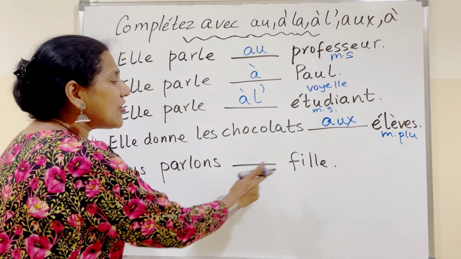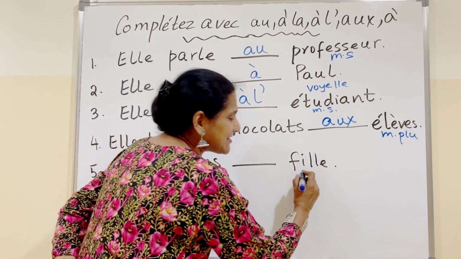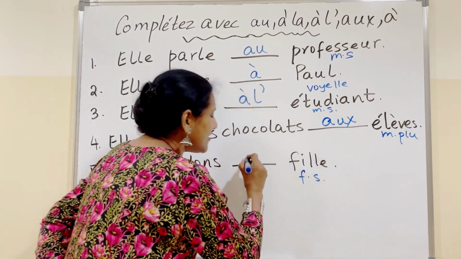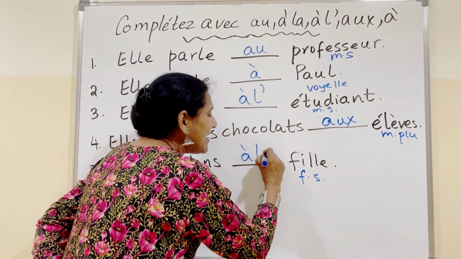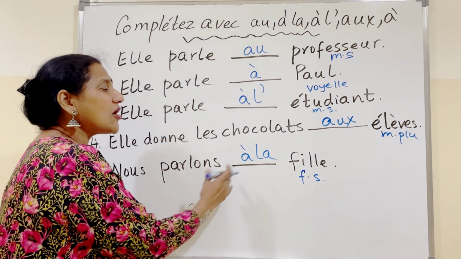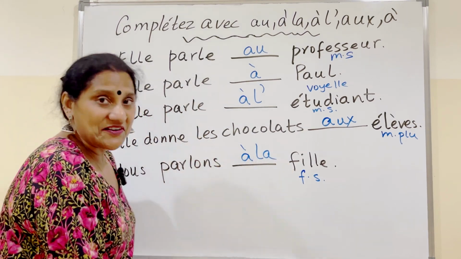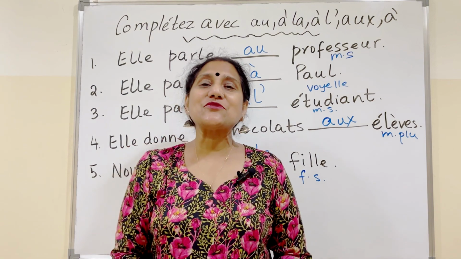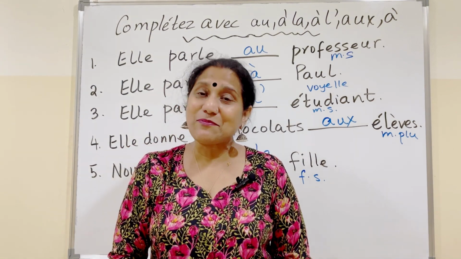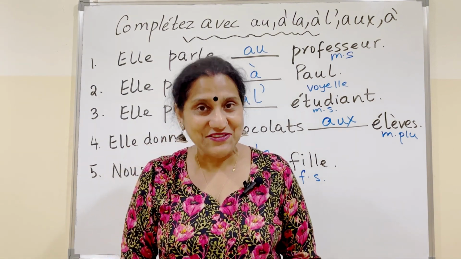So nous parlons dash fille. Fille is feminine and singular. Therefore, à la fille. We talk to whom? To the girl. I hope you have understood contracted articles with the preposition à and de.